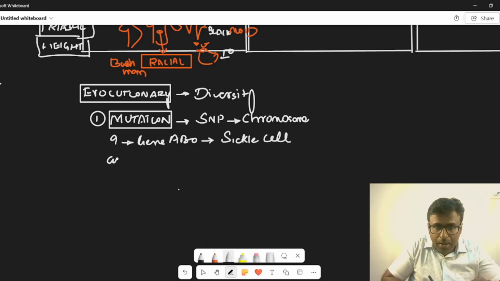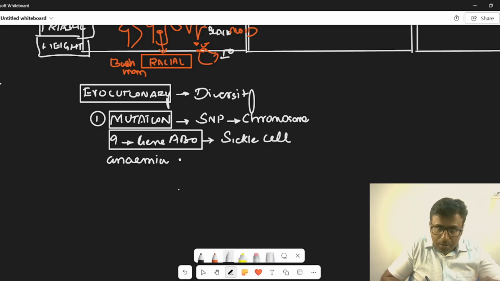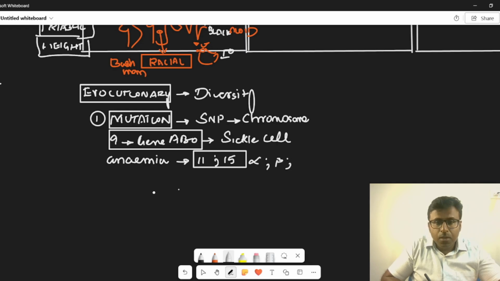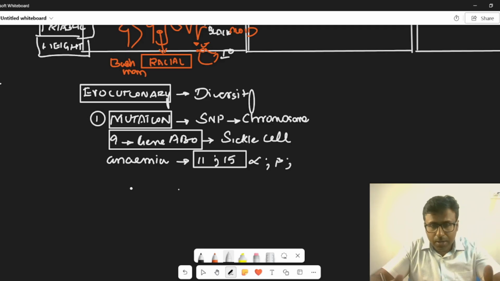it results in sickle cell anemia. So, this is chromosome 9, but 11 and 15 is where the alpha chain and beta chain globulin genes are.